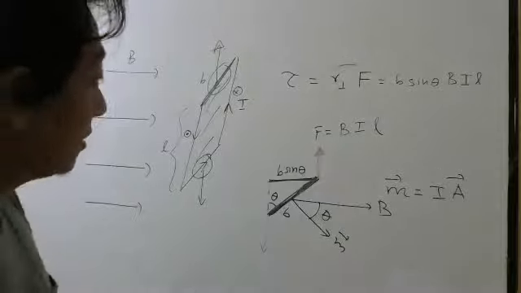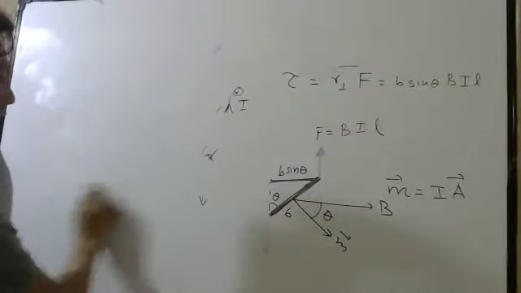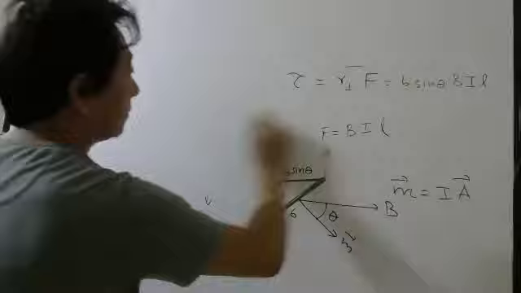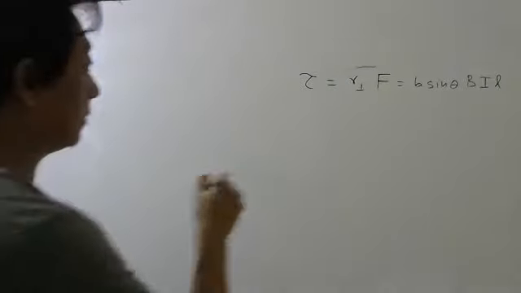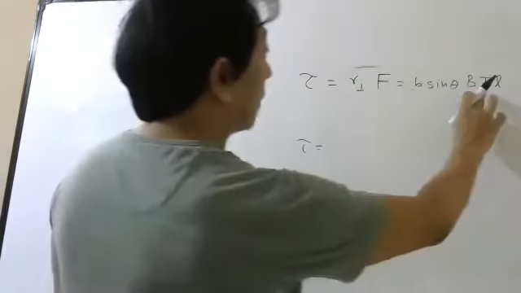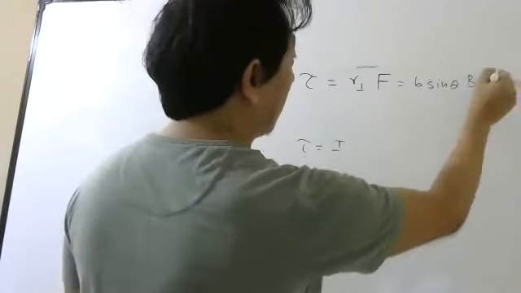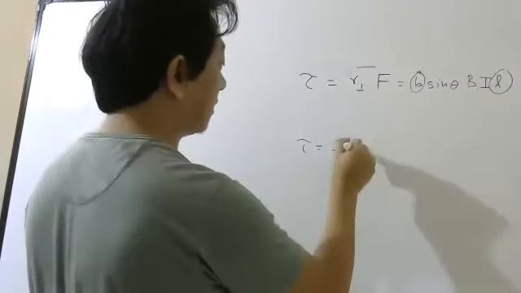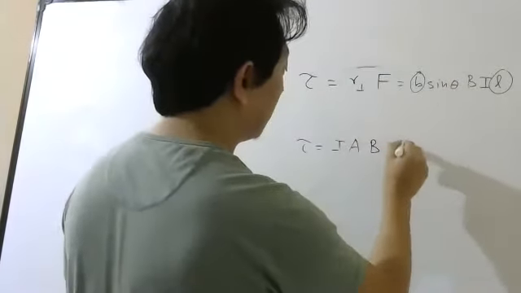So finally you can see the torque formula will be I capital B L into, what is length into breadth, I can write it as area into magnetic field into sine theta.